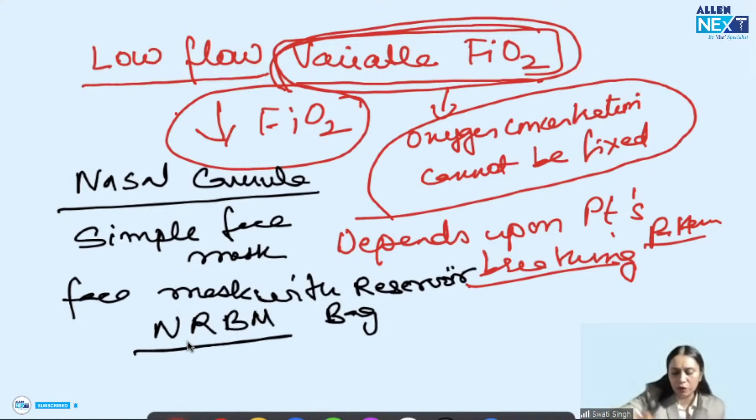These three important devices, keep in mind for low flow variable FiO2.